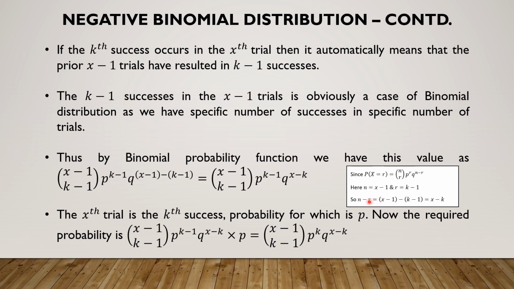number of trials. So by directly applying the binomial mass function, for n the number of trials we have x minus 1, for r the number of successes we have k minus 1. So by directly using it, we get this probability. Remember that this is the probability for the trials up to x minus 1. What happens in the xth trial? We get a success whose probability is p. So by the multiplication law, the probability up to x minus 1 trials is multiplied with the probability of the xth trial, and that's how you get this result. p power k minus 1 into p automatically gives you p power k, and this is precisely the probability mass function of the negative binomial distribution, and that gives you the derivation for the PMF of the negative binomial distribution.